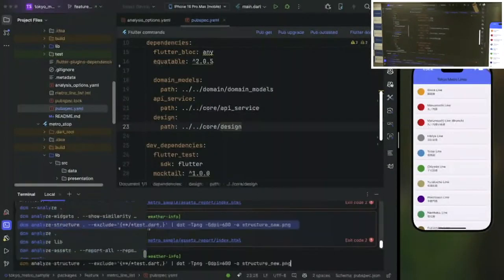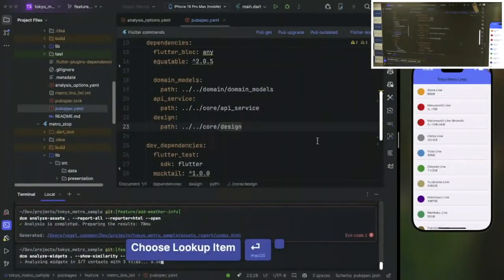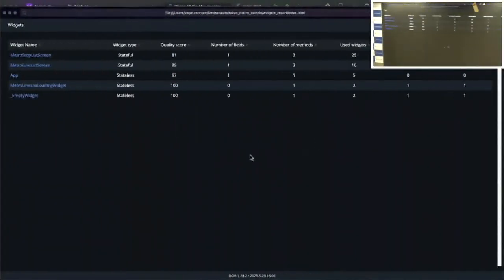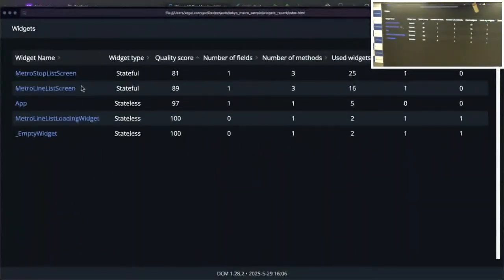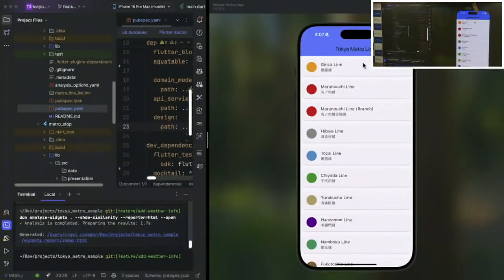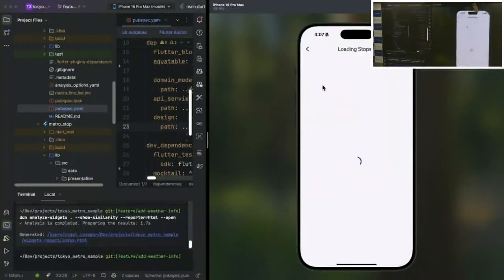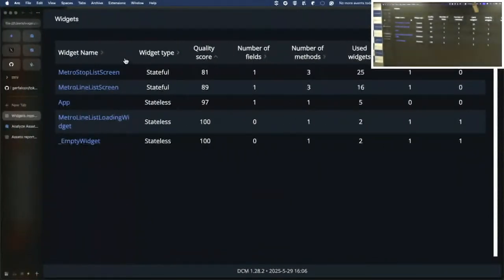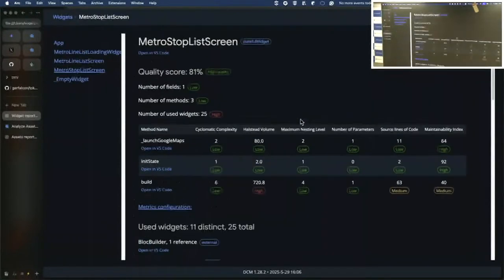We haven't had a chance to do that, but there is a widget analyzer, which can show the similarity between our widgets. For example, for the screens we just saw in the beginning, we have this Tokyo Metro lines screen, and we have another list screen which is showing the specific stops. For each screen, we can see that we didn't really split the screen into smaller pieces. For example, we can open these widget reports.